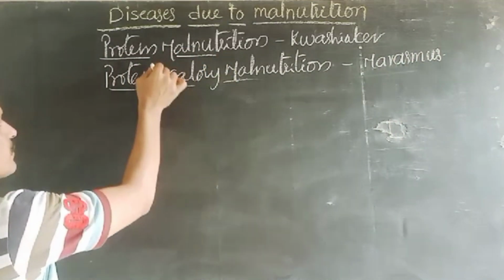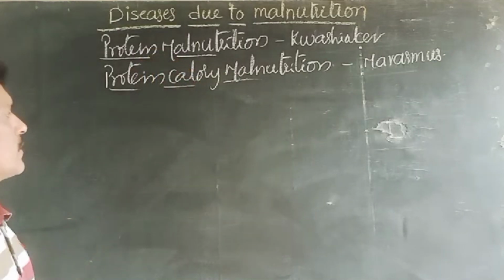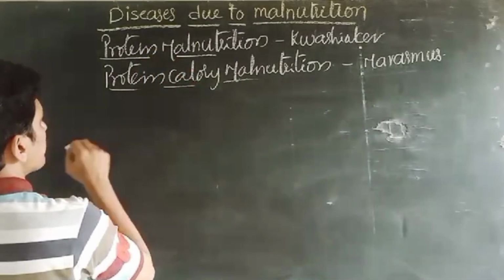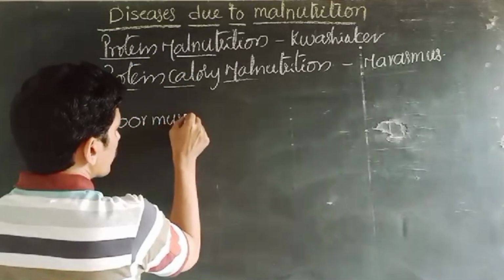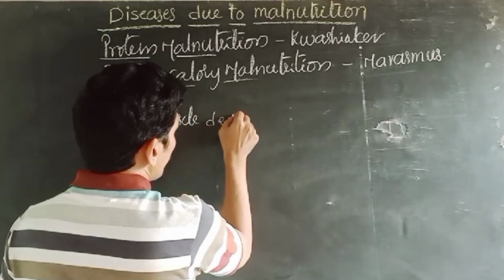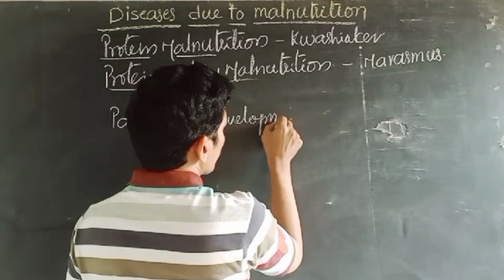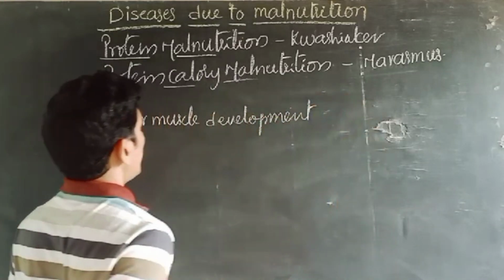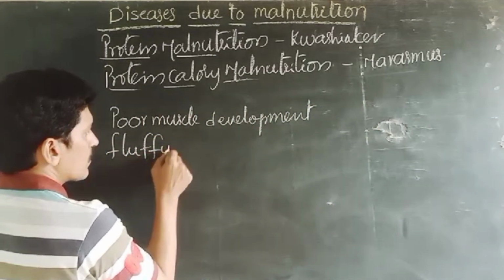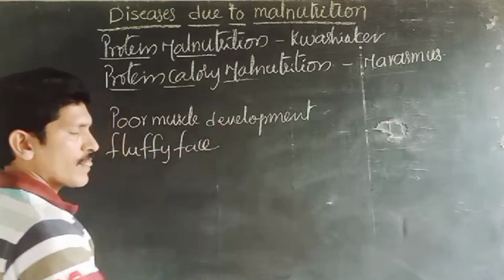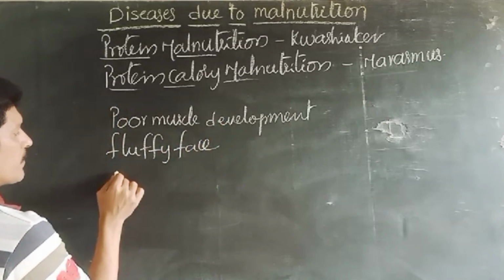And what are the symptoms of protein malnutrition? When a person is suffering from protein malnutrition, generally they get poor muscle development, a fluffy face, and swollen body parts.